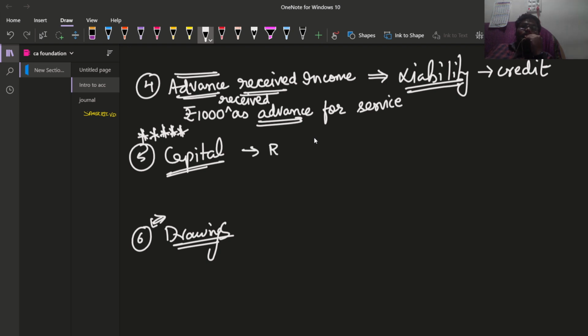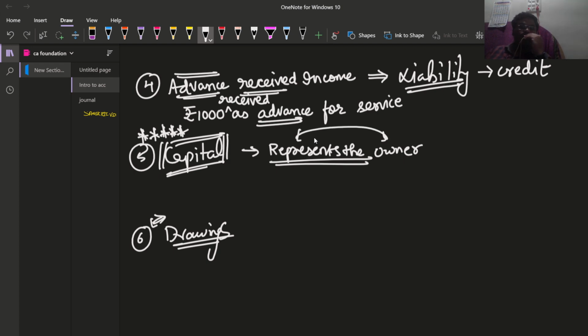It directly represents the owner. He directly represents the owner. I repeat, capital is the word which will be used to represent the owner. This is the best example for a representative personal account.